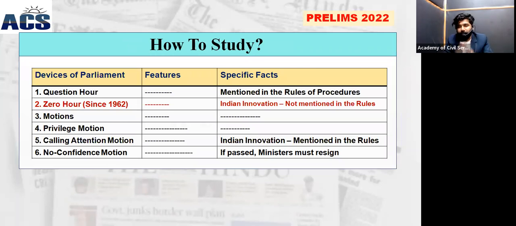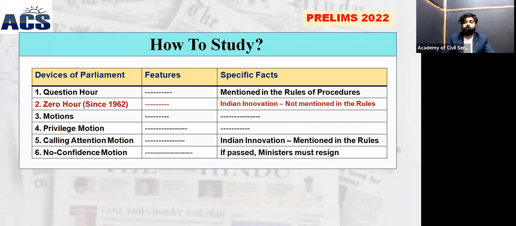So these are some of the devices of the parliament. I already discussed in the previous class, please study about question number zero hour, which is an Indian innovation. We have been using it since 1962. If we calculate from 1962 to 2022, this year is the 60th anniversary of the zero hour.